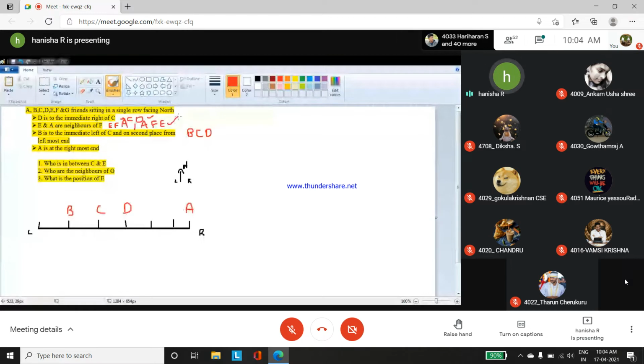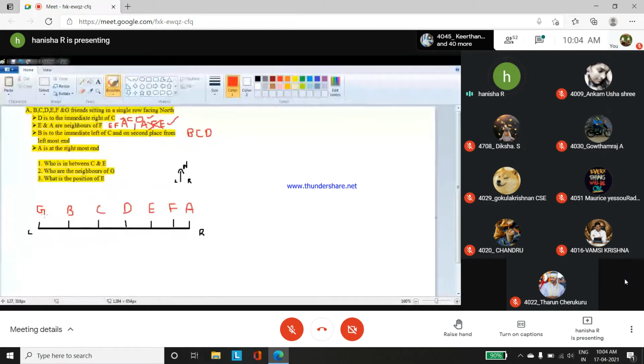Here, with the rightmost end taken, you can't have F and E further. That possibility is ruled out. So the only possibility is E, F, and A. The remaining letter is G, which comes here on the leftmost end. So the correct arrangement for this particular question is G, B, C, D, E, F, and A.